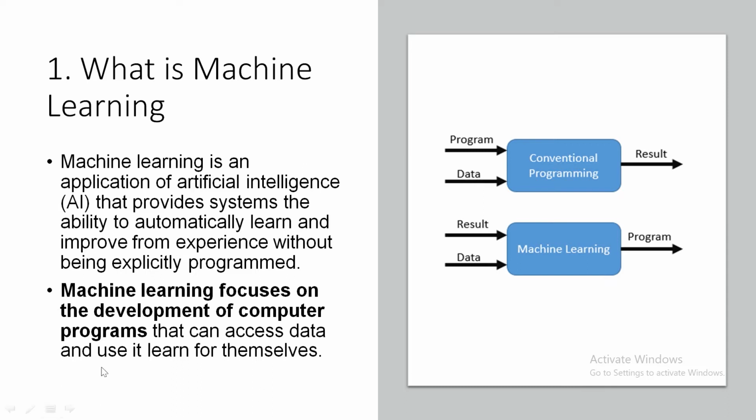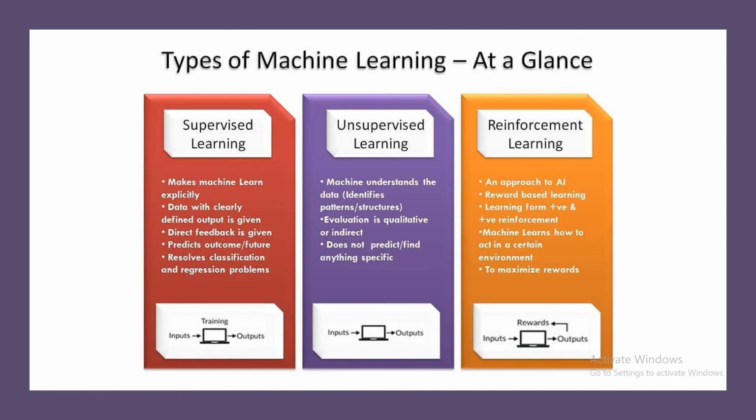Machine learning focuses on the development of computer programs. The main focus is to develop programs which will learn by themselves by making use of the data that is available. Now there are three different types of machine learning, based on the mode of learning by the machines: supervised learning, unsupervised learning, and reinforcement learning.